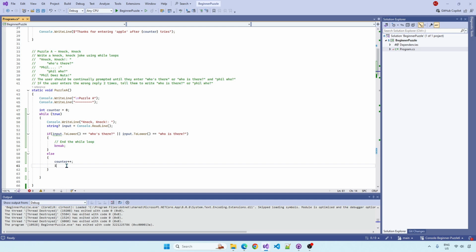So if counter's greater than 1, console write line, yep, there we go. Maybe just type, and I'm just going to use single quotes. Who is there?